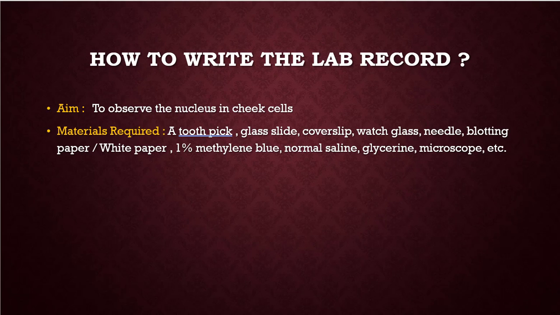Okay, children. How to write the lab record? We did one lab activity. Then how to write it? What we have to do? First, write aim: to observe the nucleus in cheek cells. What we have seen here, nucleus in cheek cells. What are the materials required? A toothpick, glass slide, cover slip, watch glass, needle, blotting paper or white paper. They used white paper actually. 1% methylene blue, normal saline, glycerin, microscope, etc. These are the materials required.